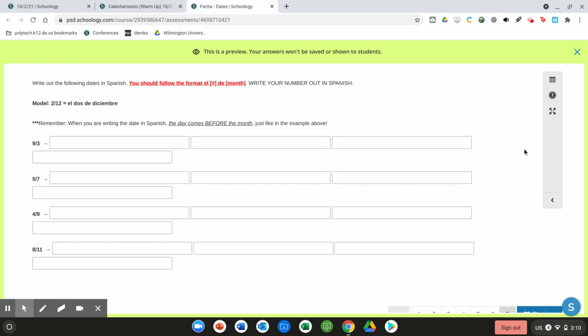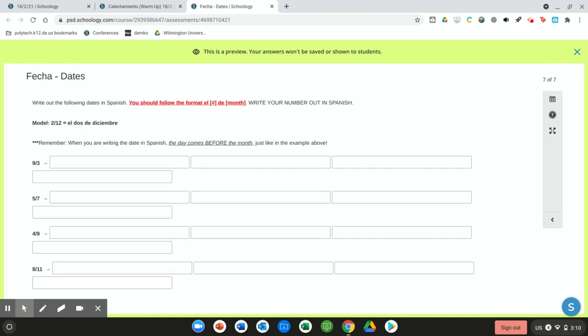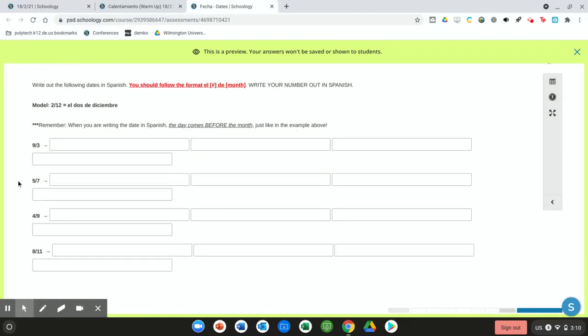Number 7 is going to be your last question. So this says you're going to write out the following dates in Spanish. So these dates are all written in shorthand, and you are going to write them out. Remember that when you see a date written in Spanish, again, it's backwards. So the day comes first and then the month. So just like this model, it says 2/12. That does not mean that it's February 12th. What it means is that it is the 2nd of December.